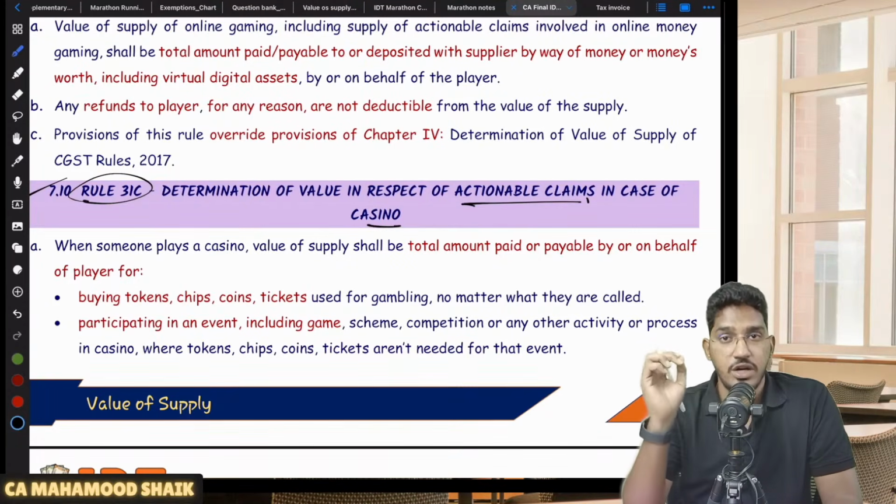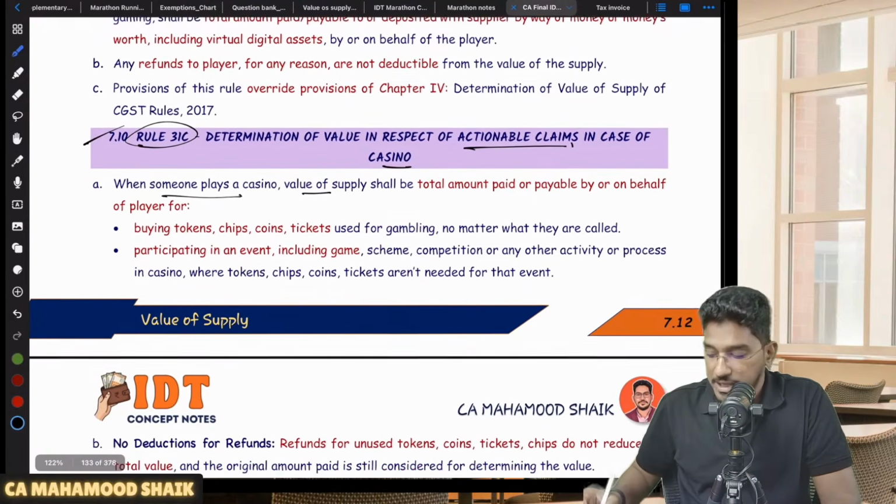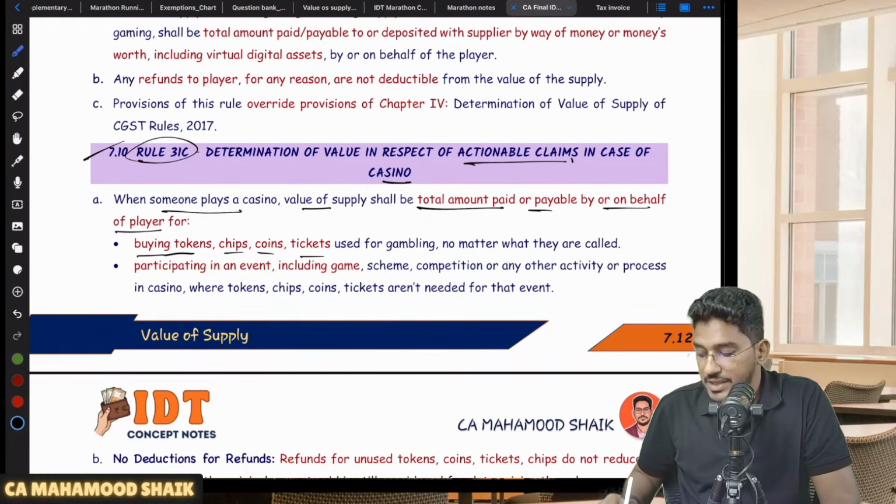In case of casino, how to determine the value of supply? Rule 31C will talk about it. When someone plays a casino, what will be the value of supply? It will be the total amount paid or payable by or on behalf of the player for buying tokens, chips, coins, tickets, which will be used for gambling, no matter what they are called.